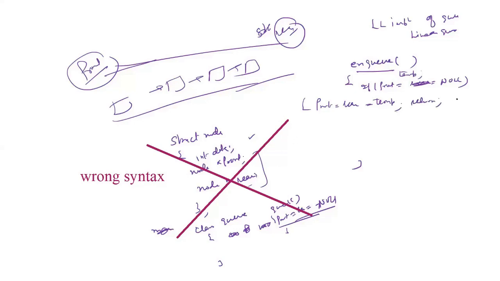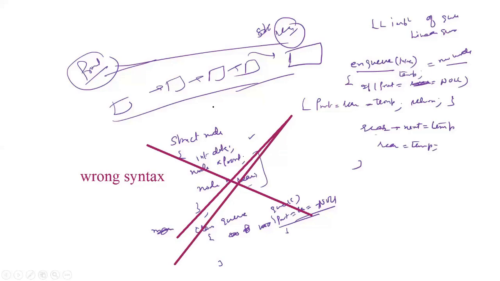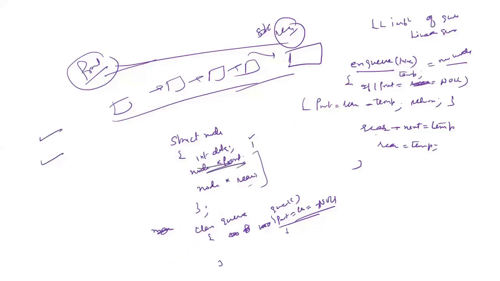Now in the general case, what will happen? You will take the new node, that is a temp node which you want to insert. You will say rear ka next is equal to the new node, that is the temp node which you have created using temp is equal to new node. अपने आप बना लेना इसको. And rear is equal to temp. You can set temp is equal to new node, temp ka next is equal to null, temp ka data portion, whatever data you want to send, and so on. It is just like insertion at the end of the linked list. Okay, here it should be node asterisk next. Sorry, it should be node asterisk next.